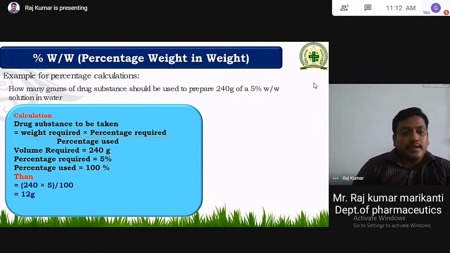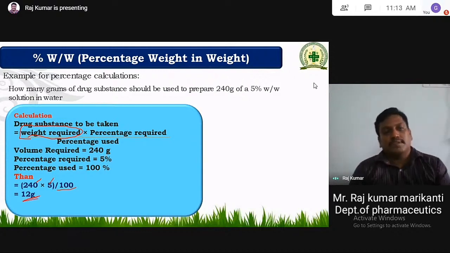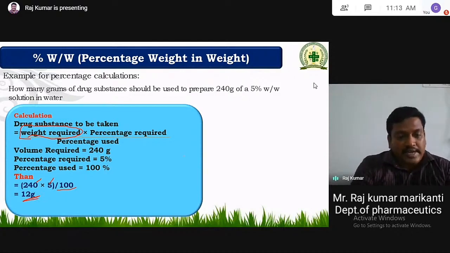Then simply, how much weight required? Weight required is equal to 240 grams, percentage required is equal to 5, divided by 100. Finally, you will get 12 grams. So this is what weight by weight calculations are.